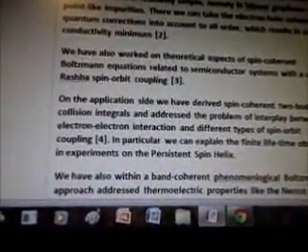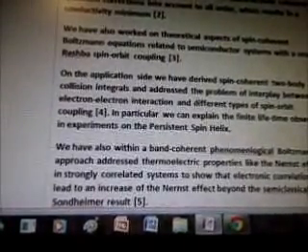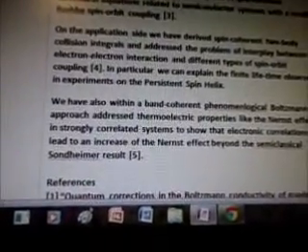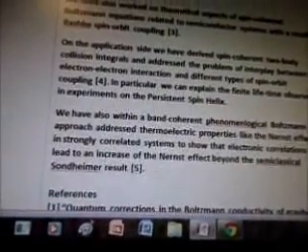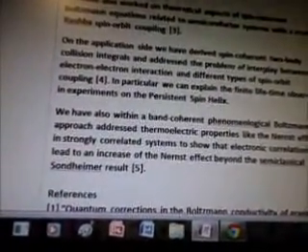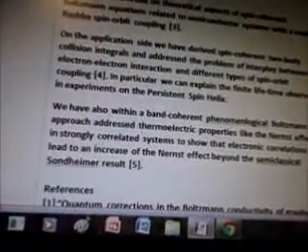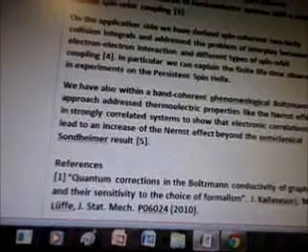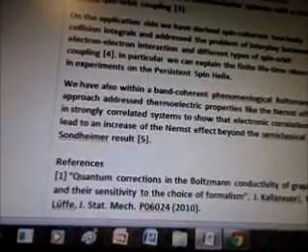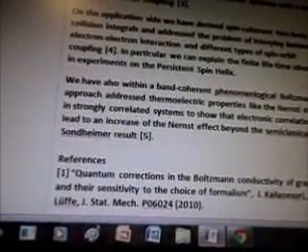We have also worked on theoretical aspects of spin-coherent Boltzmann equations related to semiconductor systems with a small Rashba spin-orbit coupling. On the application side, we have derived spin-coherent two-body collision integrals and addressed the problem of interplay between electron-electron interaction and different types of spin-orbit coupling.